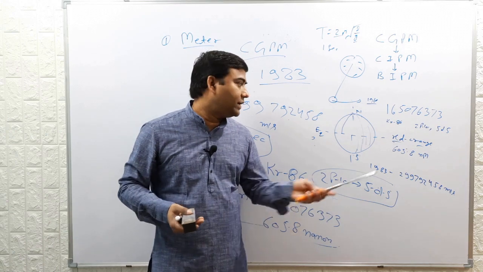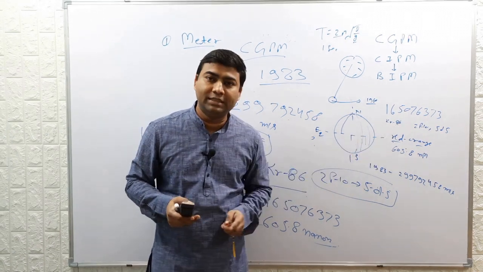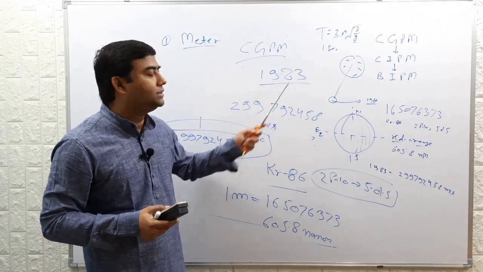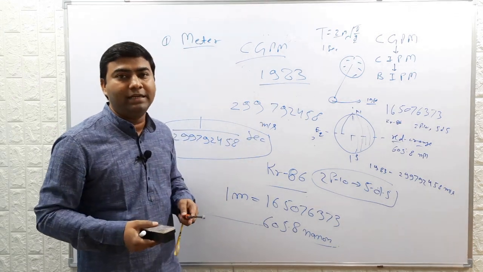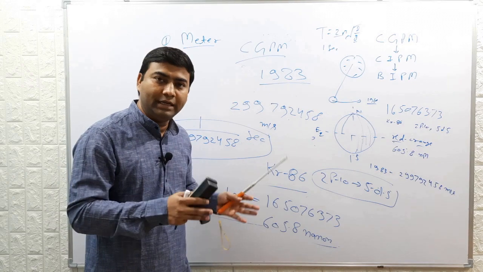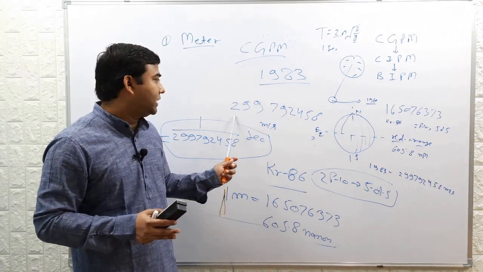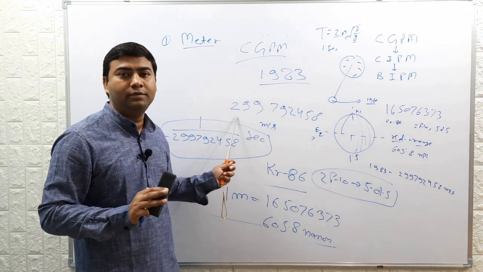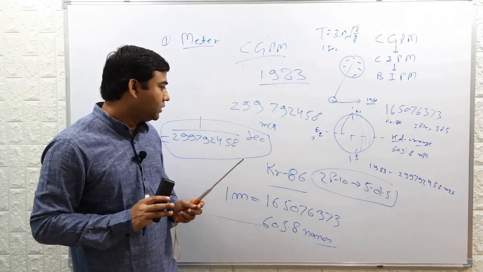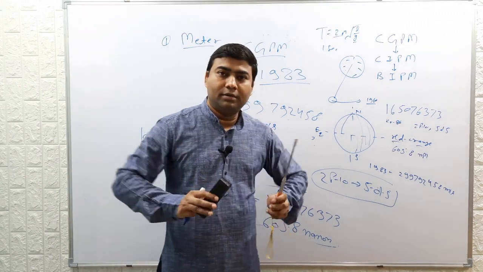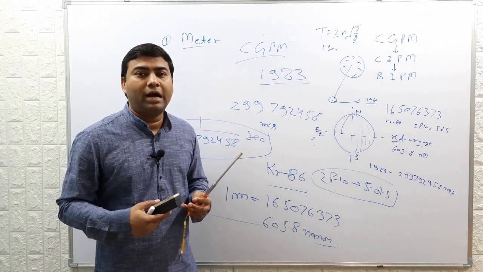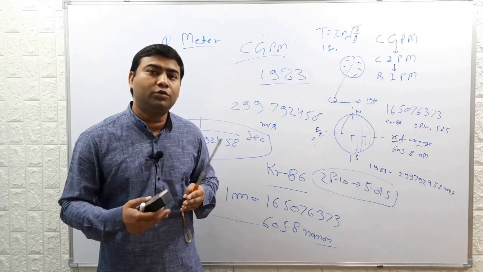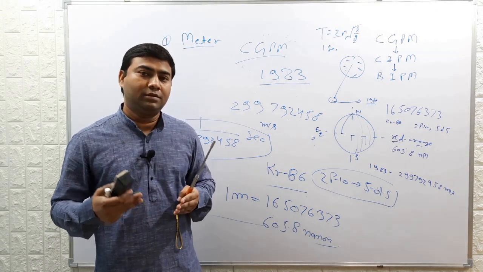After that, it was defined based on Krypton 86 radiation in 1960, and in 1983 it was again defined based on the speed of light in vacuum. The speed of light in vacuum was also locked with the definition of meter. So that was the evolution, how the unit meter evolved and how the definition of meter changed from time to time.